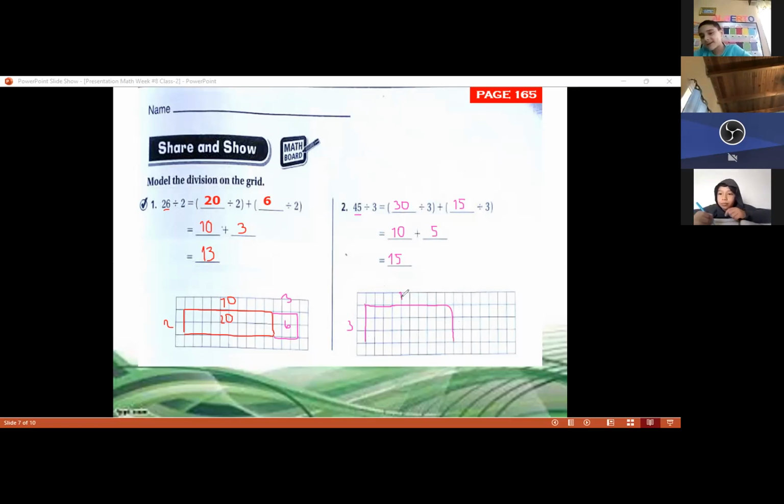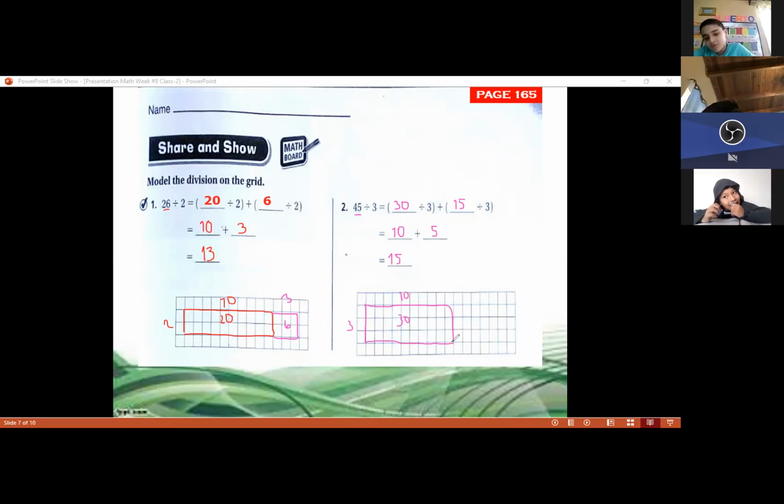See, I have 10 here, because 3 times 10 is equal to 30. I have 30 here. If you count one by one, you're going to realize that we have 30. But we're not going to be counting one by one. That's why we use multiplication to make our lives easier.